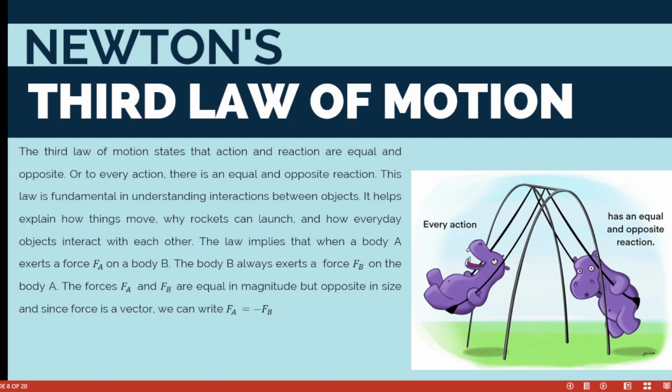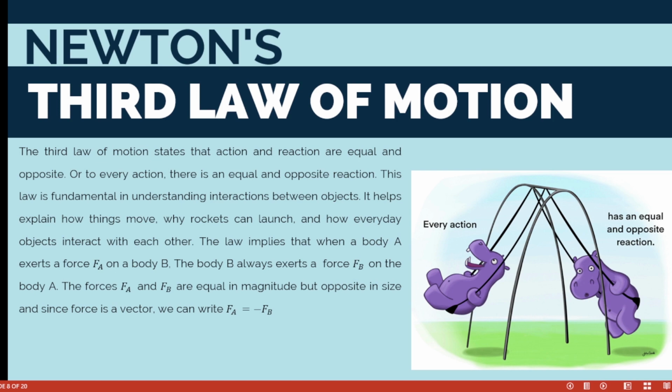This law is fundamental in understanding interaction between objects. It helps to explain how things move, why rockets can launch, and how everyday objects interact with each other. The law implies that when a body A exerts a force Fa on body B, body B always exerts its own force on body A. So the forces Fa and Fb are equal in magnitude but opposite in direction.